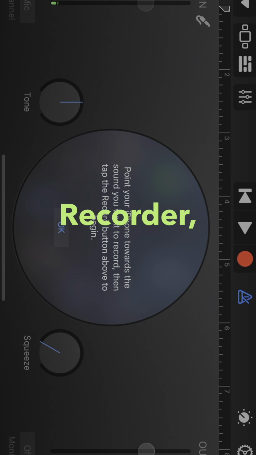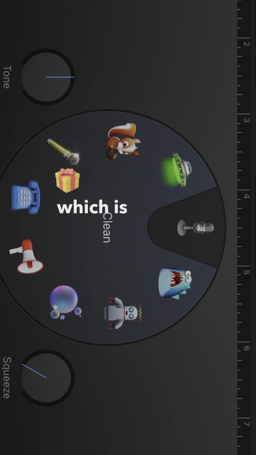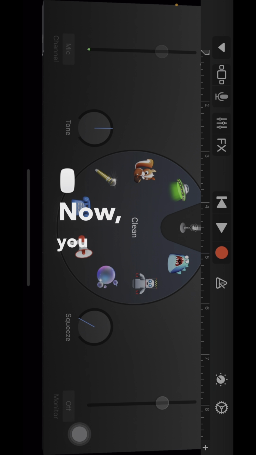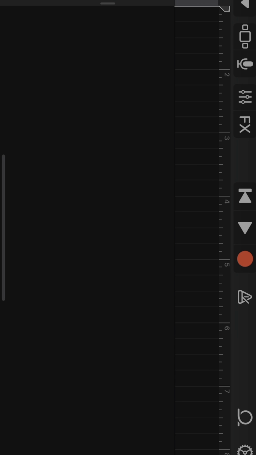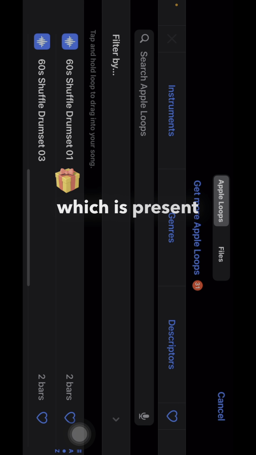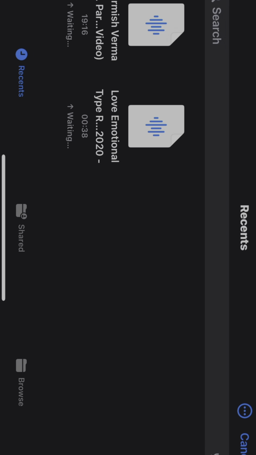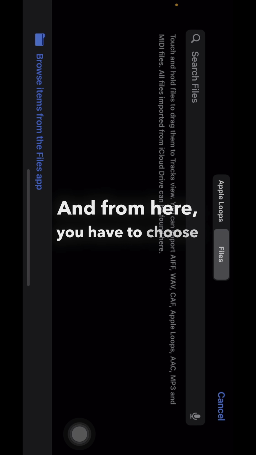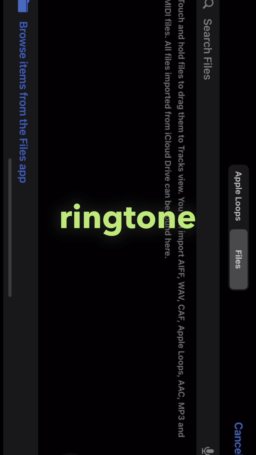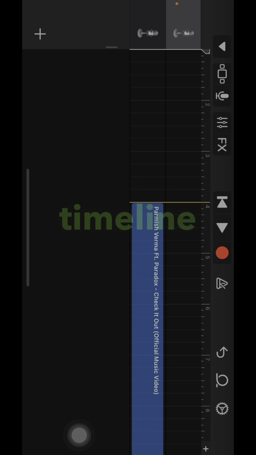In Audio Recorder, you have to turn off the blue icon which is present after recording button. Now you have to click on the break icon. Later you have to click on the icon, then you have to click on Files gear icon. Then click on Browse. And from here you have to choose the song which you want to set for your ringtone. Drag song to the timeline.